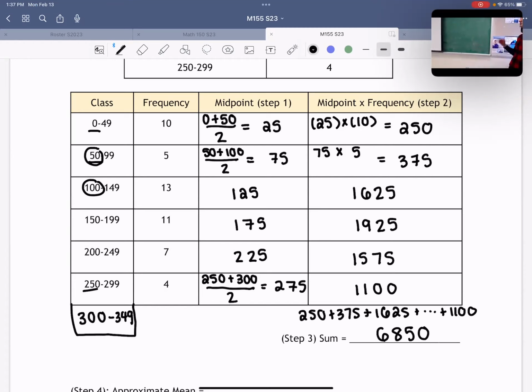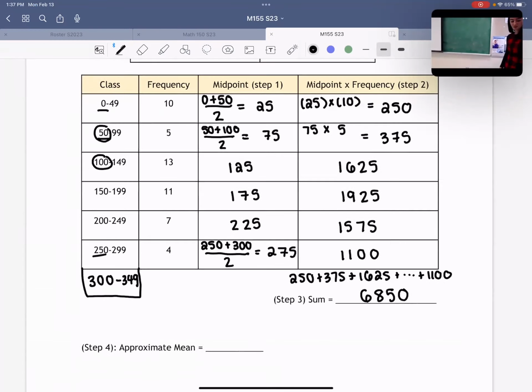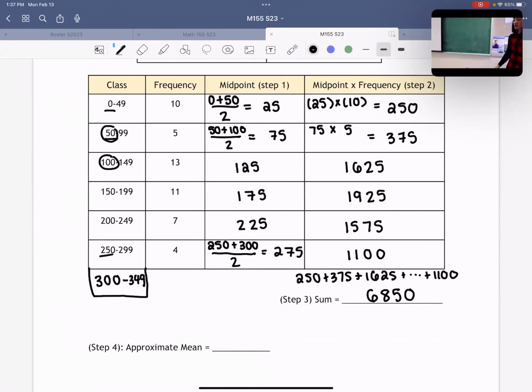Okay, so we did the third step, which is finding the sum. We did all the adding up. Step 4 is just the final step in approximating what the mean is. So we take our sum, 6,850, and we divide by how many data points there actually are. How do I find how many data points there are? The question doesn't tell us.